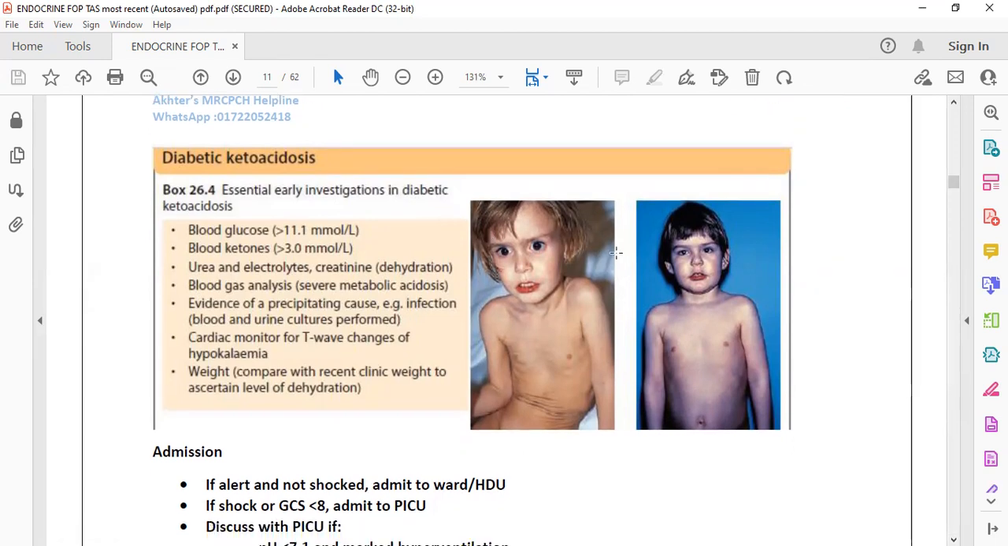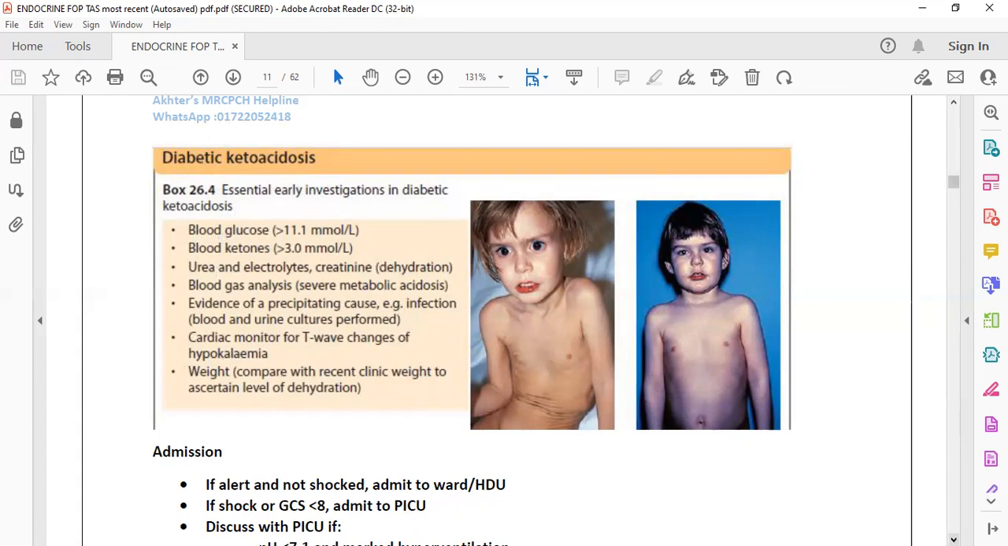Diabetic ketoacidosis has high blood sugar, acidosis, and ketonemia. These three things you have to remember. There is a hyperglycemic condition; there is no insulin, which leads to fatty acid breakdown. There is more ketone, which leads to ketonemia, and this ultimately leads to acidosis. This is diabetic ketoacidosis.